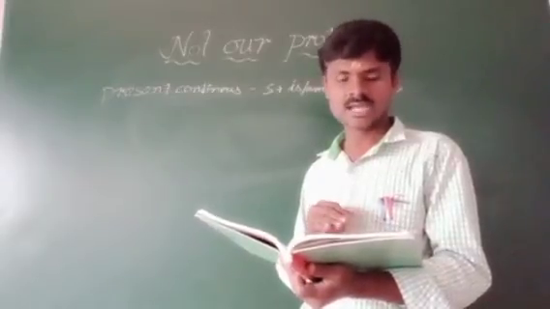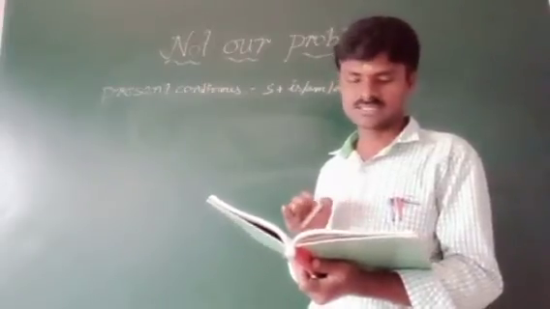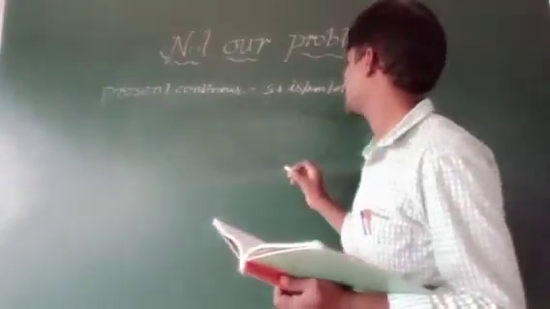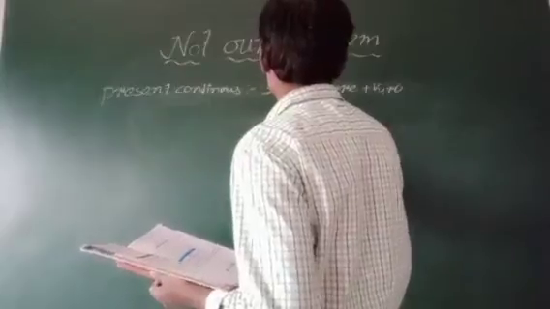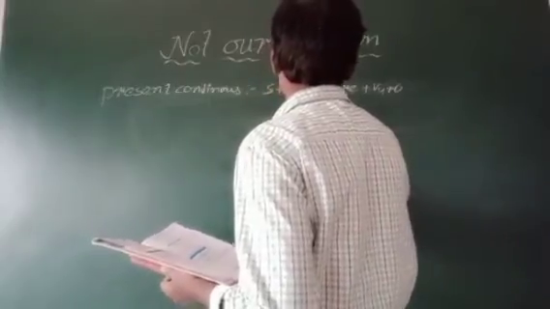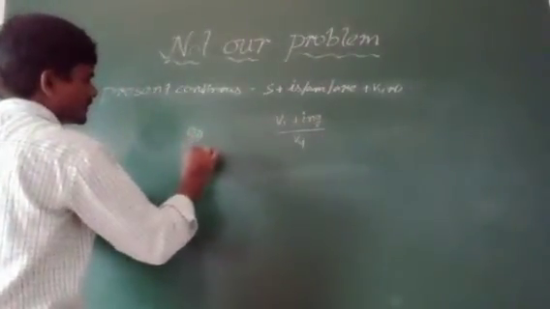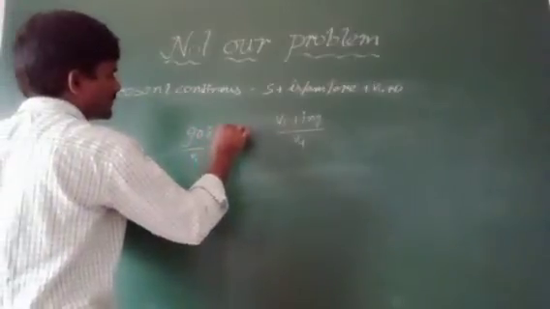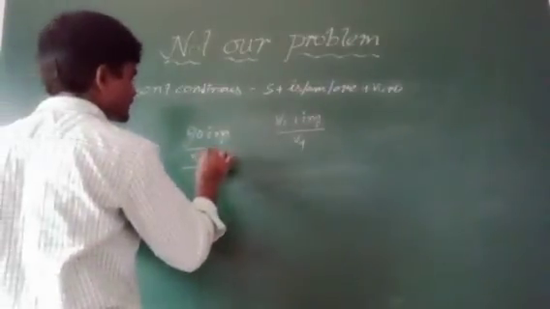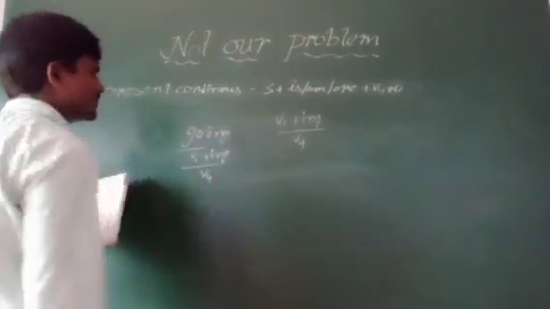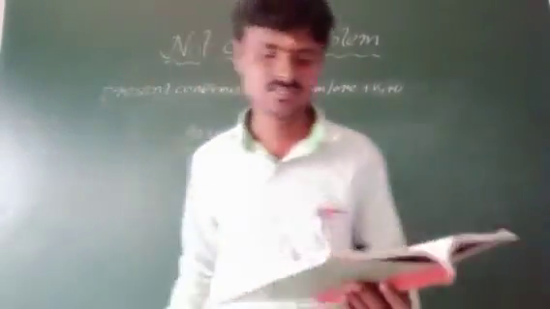We use is, are, am plus verb plus ing to form the present continuous tense. Verb V1 plus ing we can call V4 form. Suppose go is there, go is V1 form, and if you add ing to this word, it becomes V4 form. V1 plus ing and V4 form, both are right. Anyone you can use in the structure.